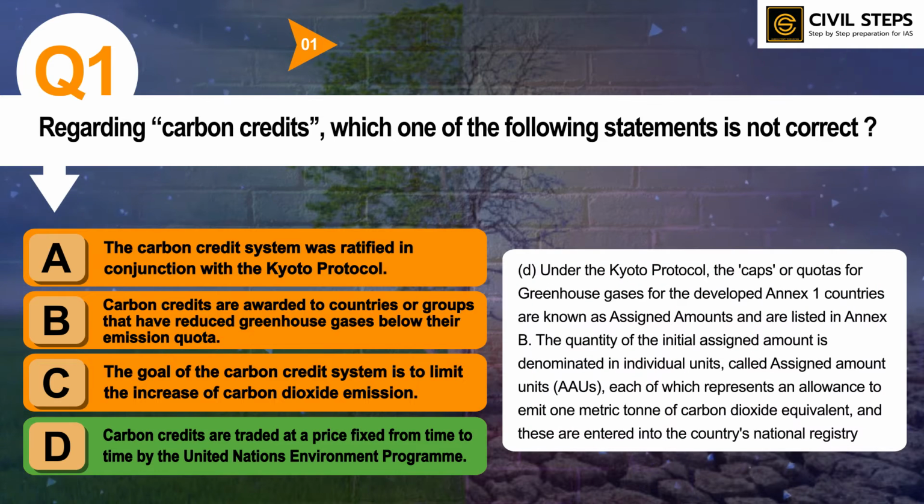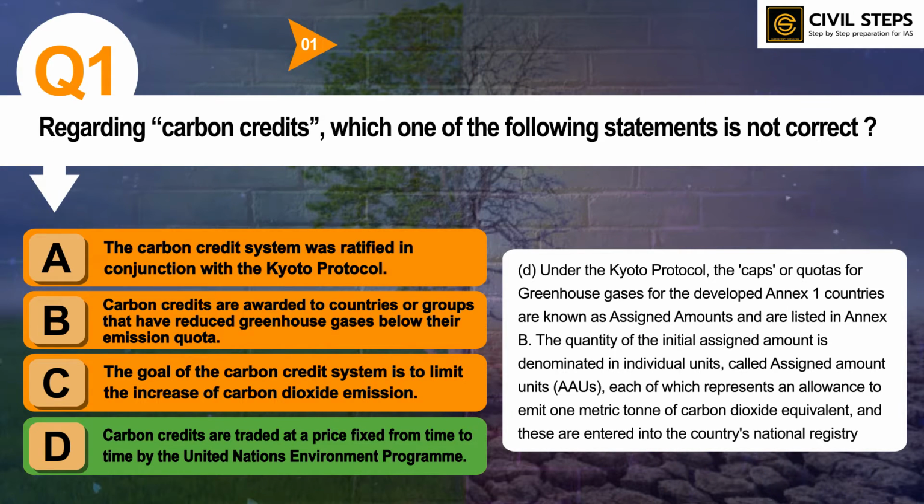So under the Kyoto Protocol, the caps or quotas for greenhouse gases for the developed Annex 1 countries are known as assigned amounts and are listed in Annex B. The quantity of the initial assigned amount is denominated in individual units called assigned amount units, each of which represents an allowance to emit 1 metric ton of carbon dioxide equivalent, and these are entered into the country's national registry.